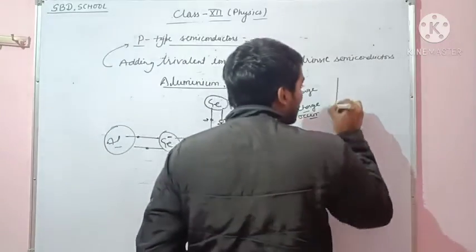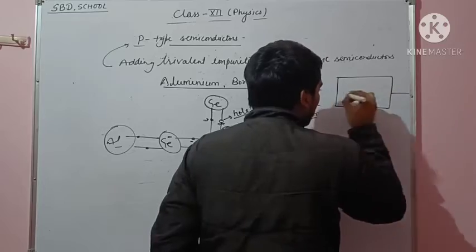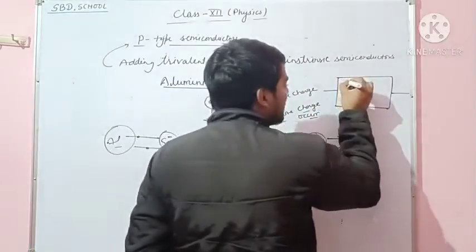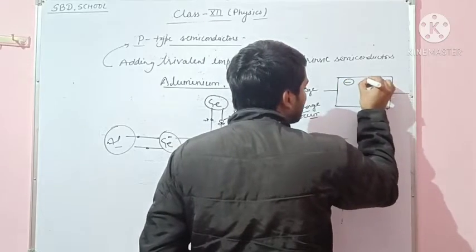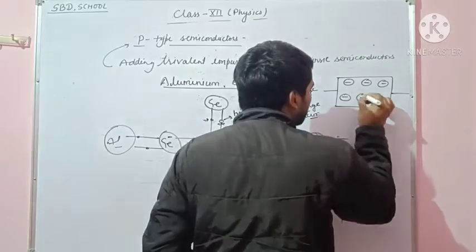We represent the p-type semiconductor by this symbol, in which static negative charge is available.